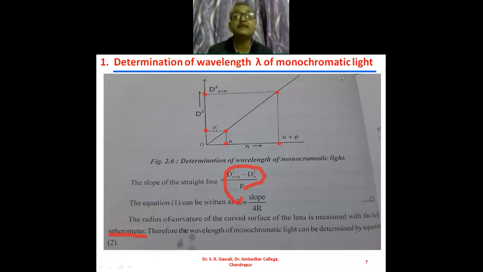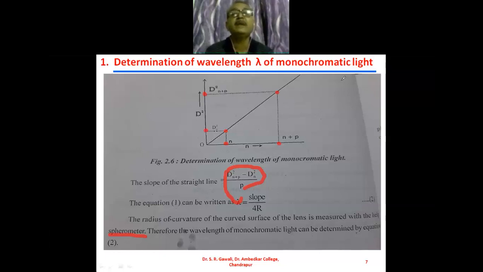One wavelength is 5890 angstrom, and another is 5896 angstrom. The difference between the two wavelengths is only 6 angstrom, and since the difference is very small, we can consider this sodium lamp as monochromatic light.